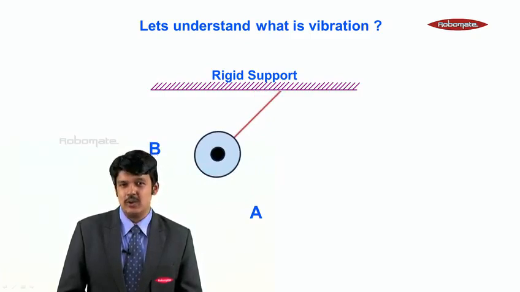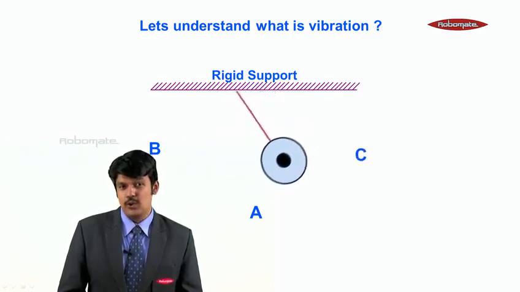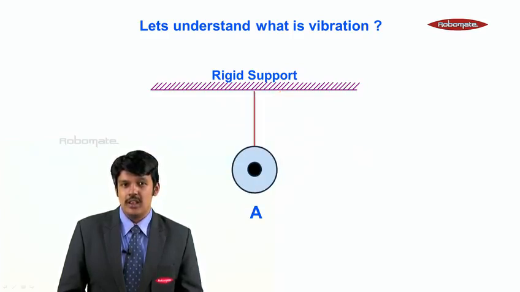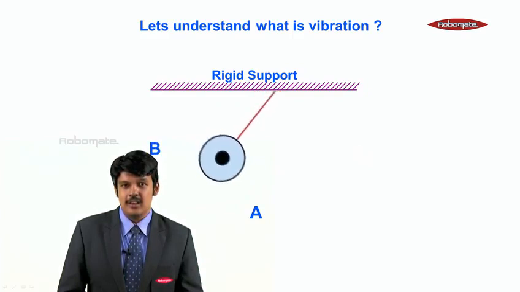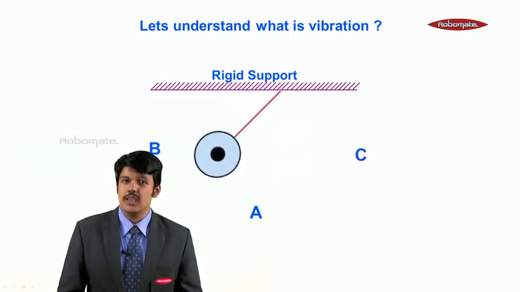Initially, this pendulum is moving from point A to point B. It halts at B, it comes back to A, it goes to C, back to A, back to B.